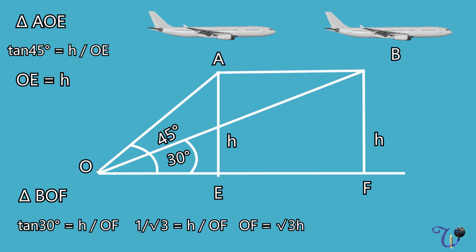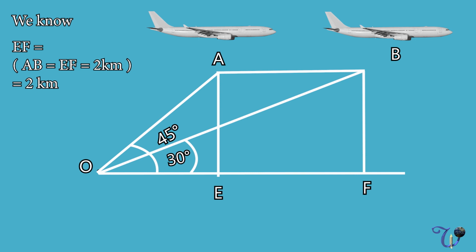Now we need the equation. EF is equal to AB. We can simply determine from the diagram that EF is exactly equal to AB. AB is equal to 2 kilometers, so EF must be 2 kilometers. EF can be written in the form of OF minus OE. Think about it: OF minus OE is exactly EF. So OF minus OE is equal to 2.